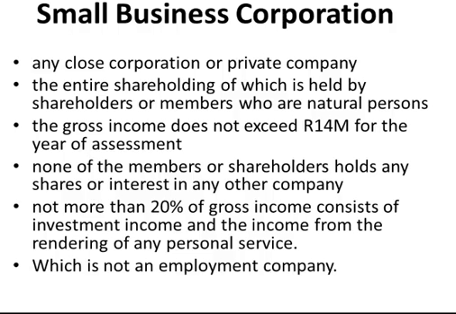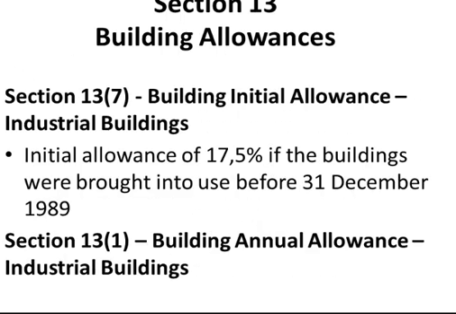Gross income does not exceed 14 million. None of the members or shareholders holds shares or interest in any other company. Not more than 20% of gross income is received as passive income, and it must not be an employment company. Then we go on to our section 13 building allowances. Initial allowance of 17.5% if the building was brought into use before the end of December 1989.